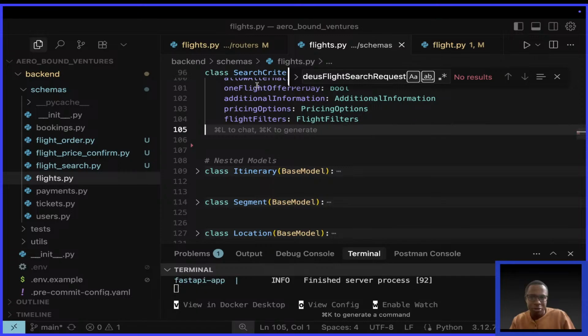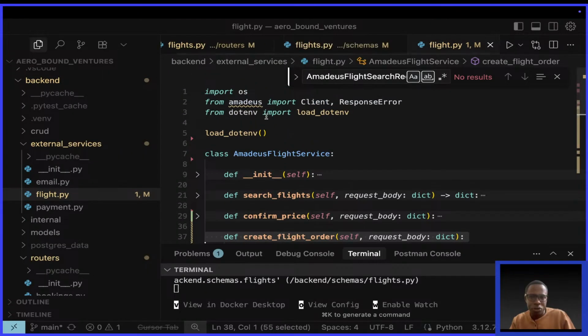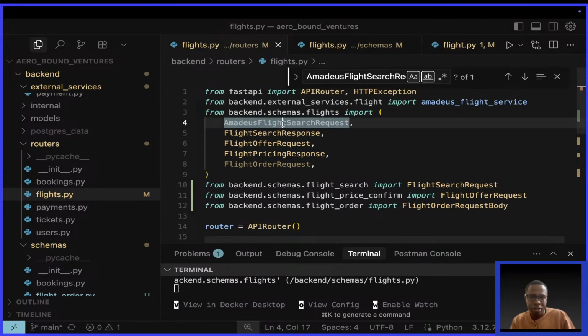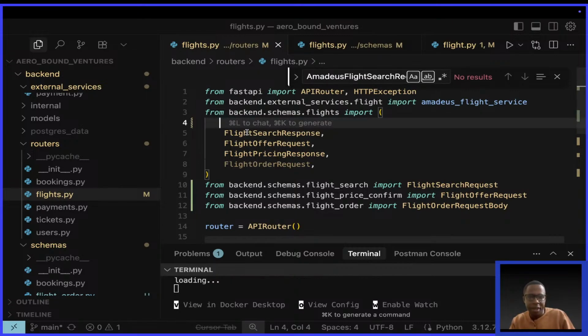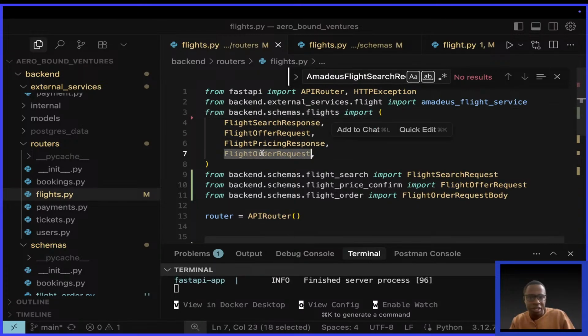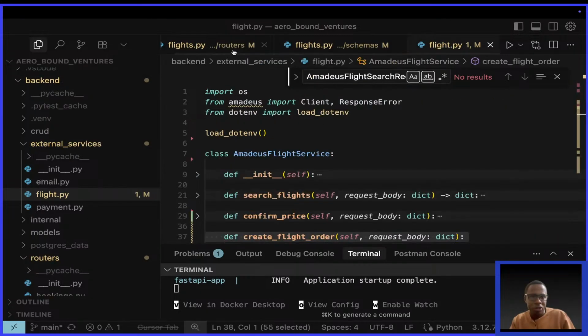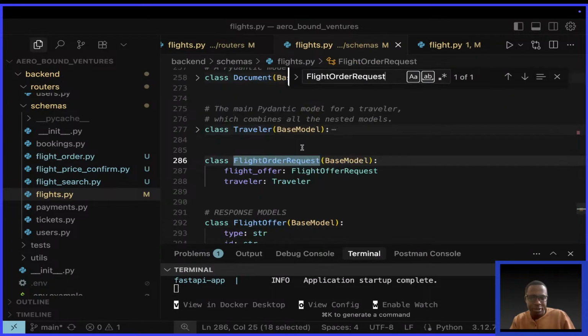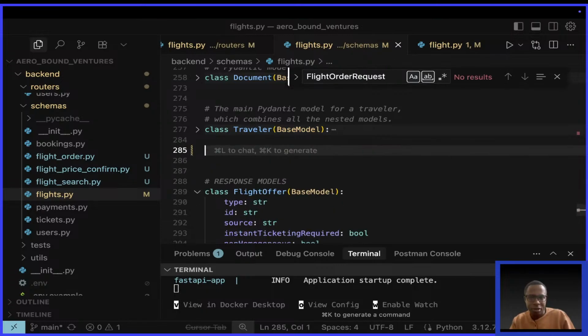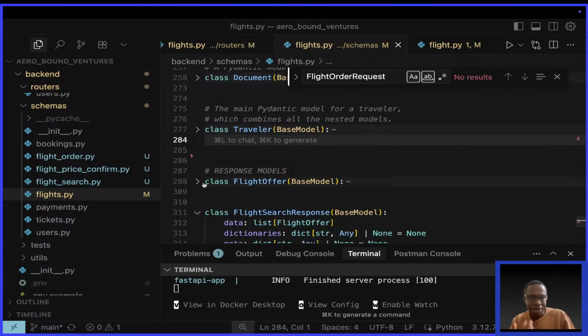I'll remove it. Then also, when I come to routers, I can now remove this from here since I'm not using it. Then after that, I can also remove this other one, since I'm not using it, but I want to delete it also from the schemas. Come here, flight order request, this one. So we shall be refactoring.